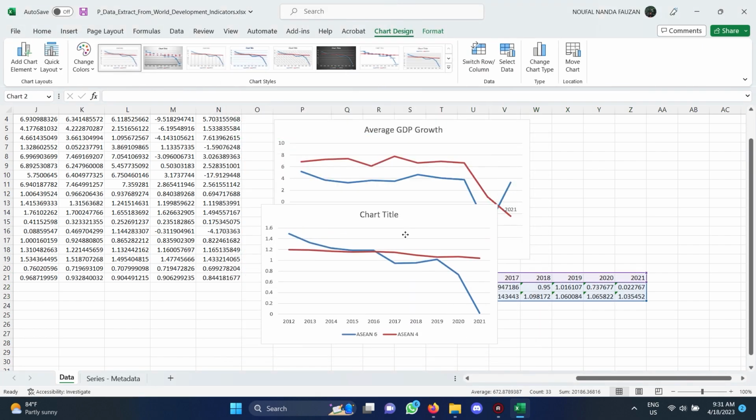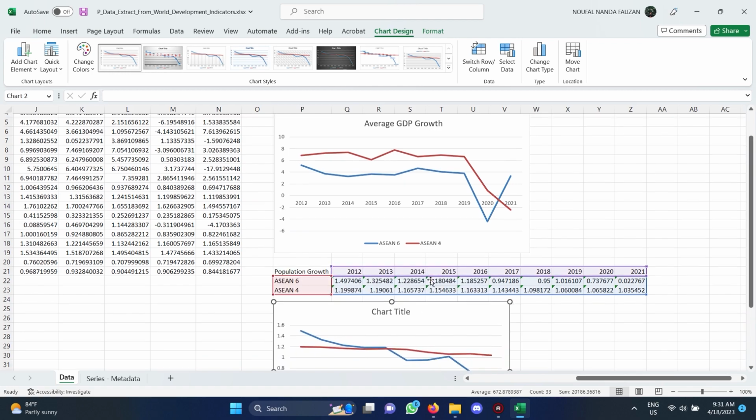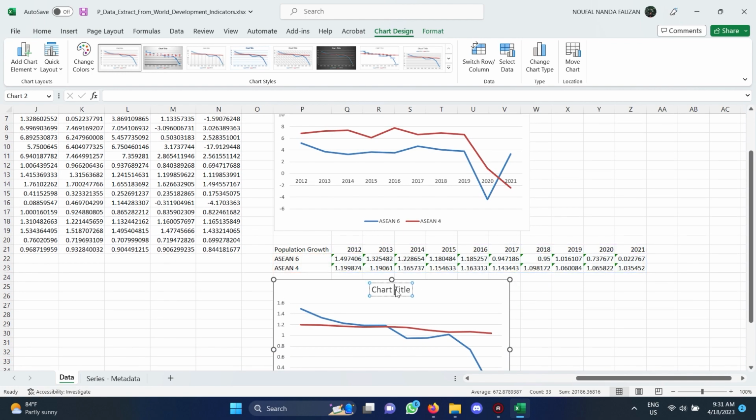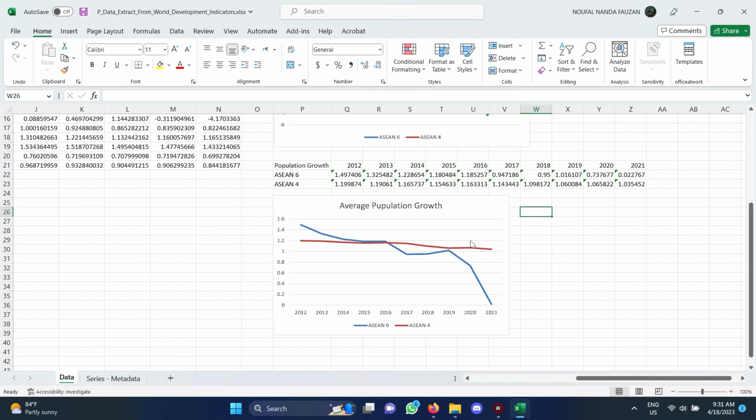And here is the graph for the population growth average in ASEAN, comparing ASEAN 6 and ASEAN 4. And the explanation will continue by Nanda.